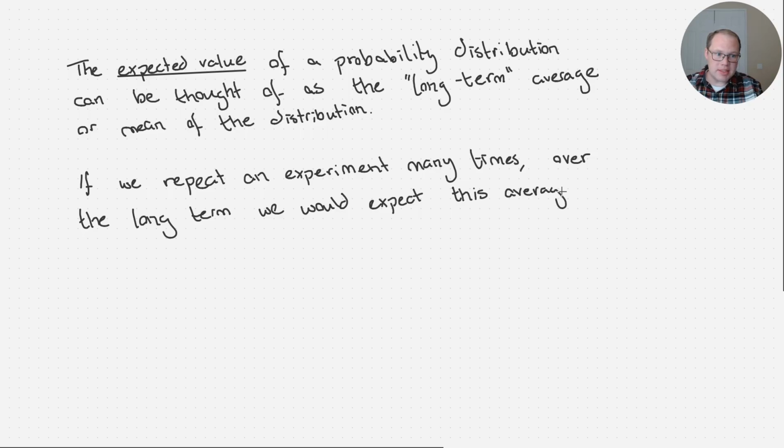We would expect this number as the average. So this goes back to the law of large numbers.